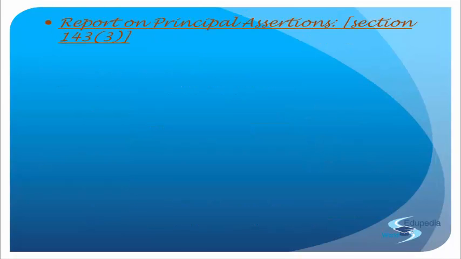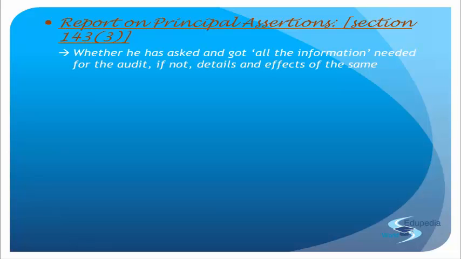Today we move ahead with the next topic, which is the report on the principal assertions, section 143, subsection 3. We will understand the specific assertions on which you have to report. Generally, you have 10 assertions and you have to report on all those 10. On the screen, I'll give you a one-liner for those assertions and then discuss them in detail. The first assertion says that he has to report on whether he has asked for and got all the information needed for the audit, and if not, the details and effect of the same.